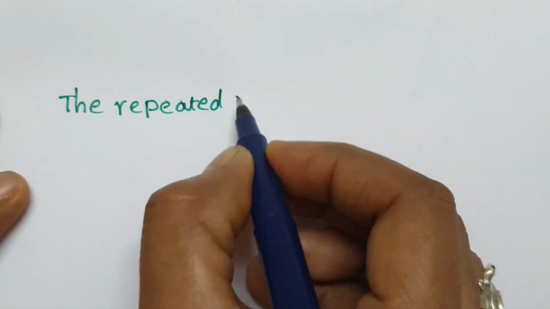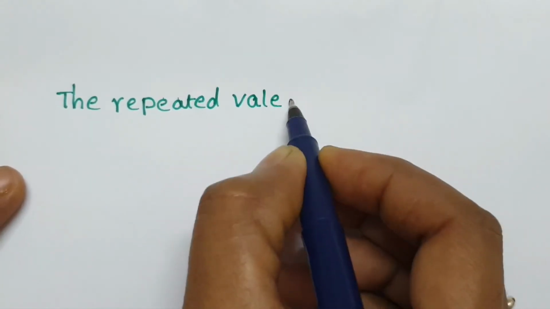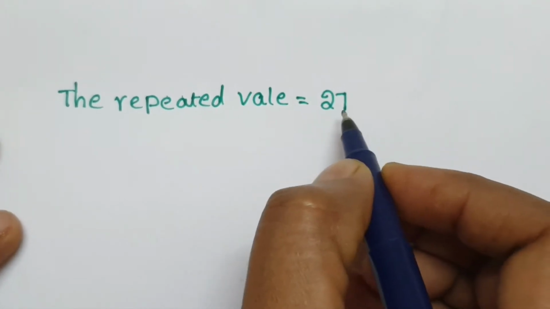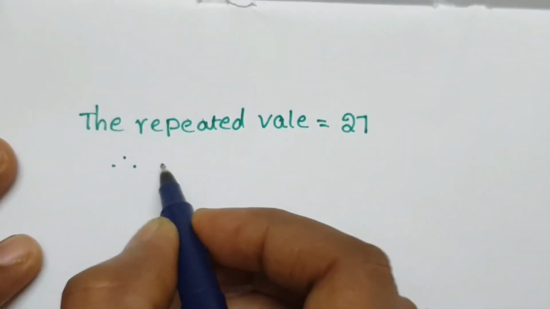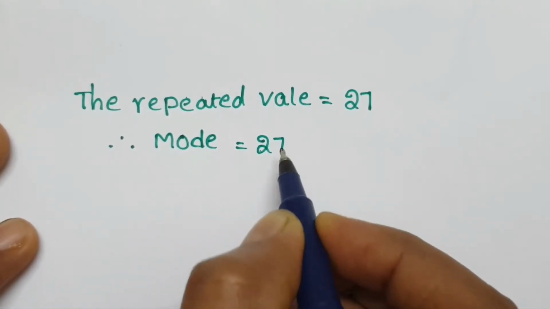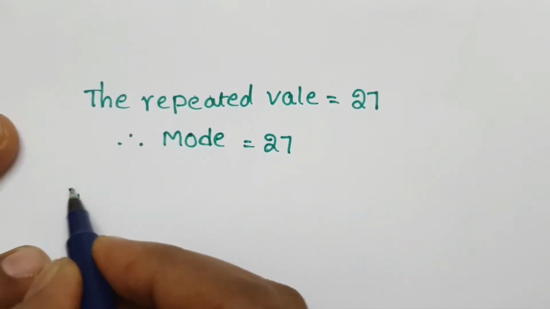The repeated value. Repeated value is called mode. Means which number is repeated? 27. So 27 is mode. Mode equal to 27. Next, second question.